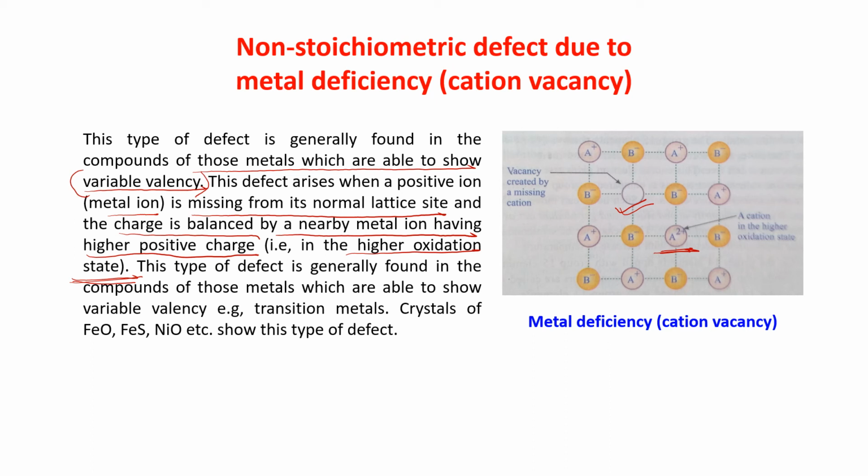So this crystal can come out in that way, with one cation in a higher oxidation state. This type of defect is generally found in compounds of those metals which are able to show variable valency, that is transition metals. The crystals of FeO, FeS, NiO, all these, Fe, iron, nickel, all are transition elements, show this type of defect. I think it is clear to you.